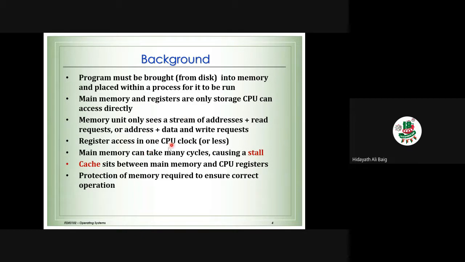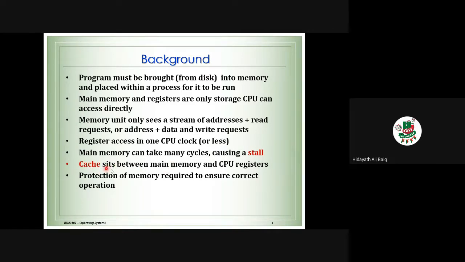Okay, and on the CPU, we know we have the registers. A register is again a small unit of memory which is faster than cache memory. Register access takes one CPU clock cycle or less, which means it is very fast, but main memory can take more cycles, which means it will take some time. So to balance this, I told you in the middle we have the cache memory. I told you this concept already in the previous slide.